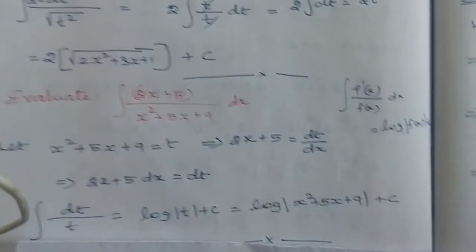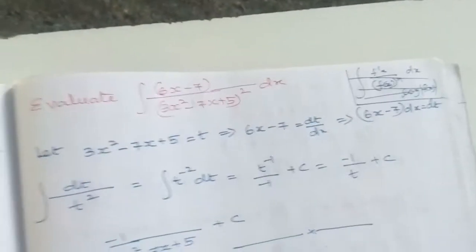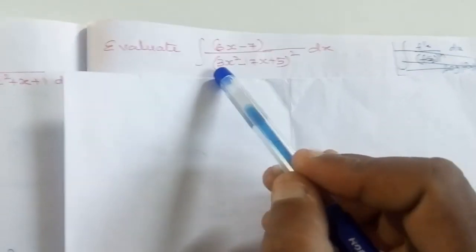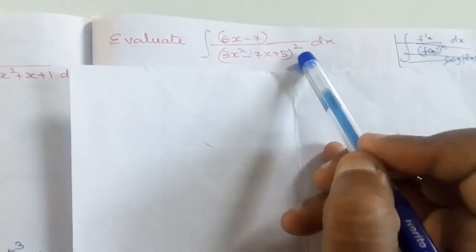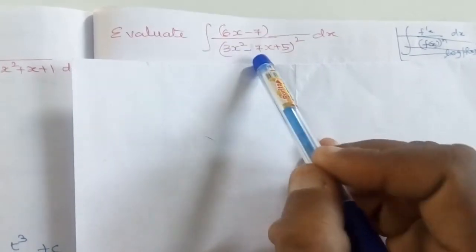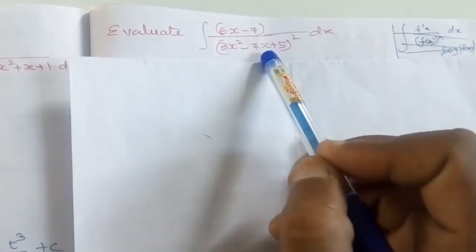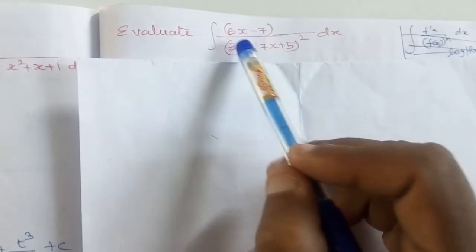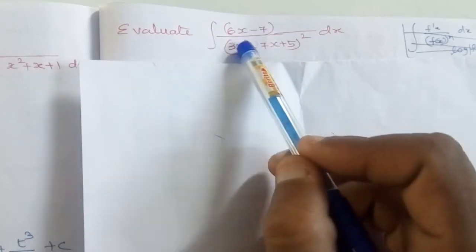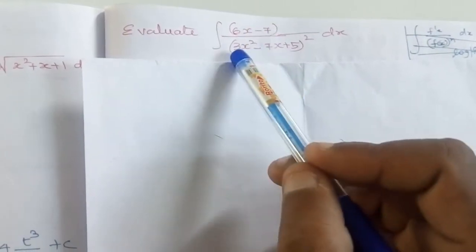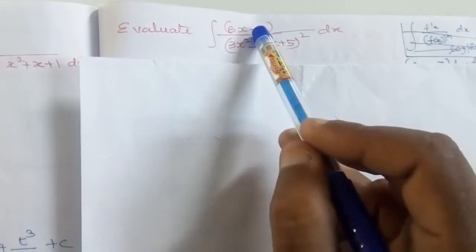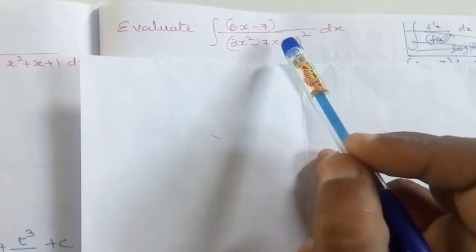Now we will move on to the next question. The next question is, evaluate integration of (6x minus 7) divided by (3x square minus 7x plus 5) whole square dx. If we consider this function, you know that 1 divided by (3x square minus 7x plus 5) whole square is the composition function, in which this quadratic expression is the first function. So we will check whether when we take the derivative we get the numerator or not. Derivative of 3x square is 6x, derivative of minus 7x is minus 7, derivative of constant 5 is 0.